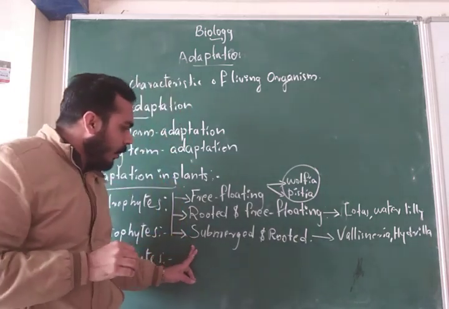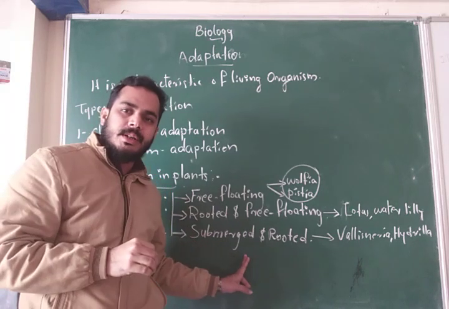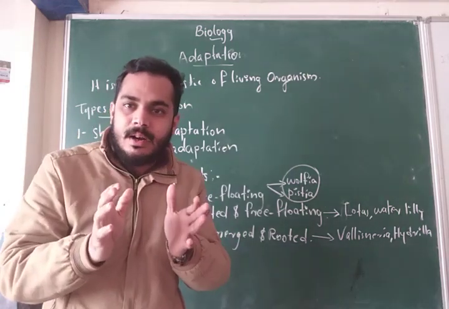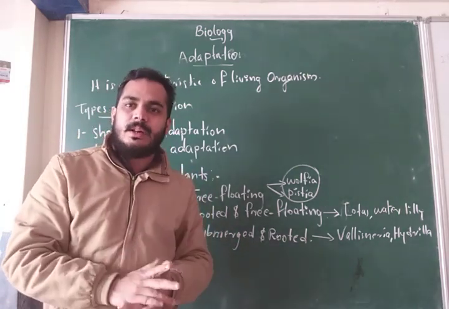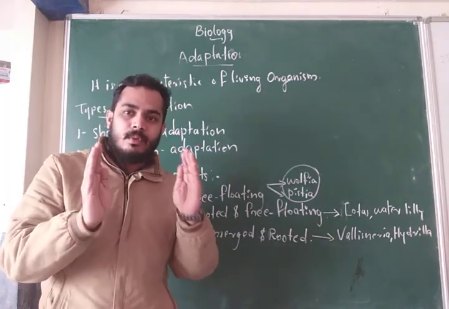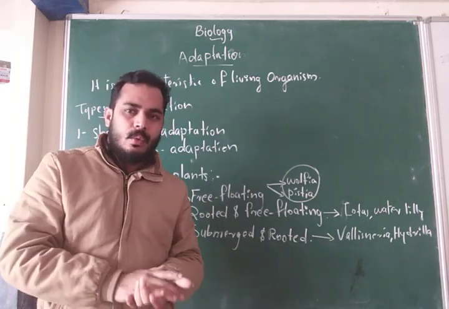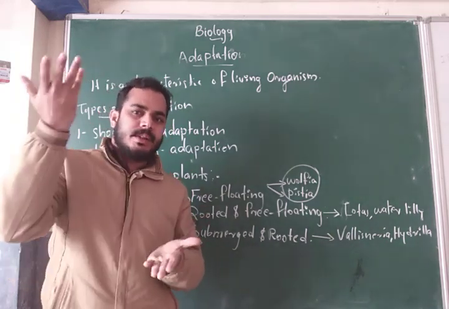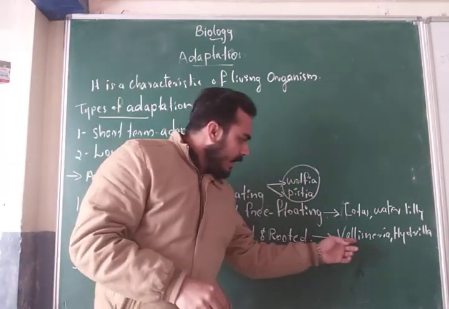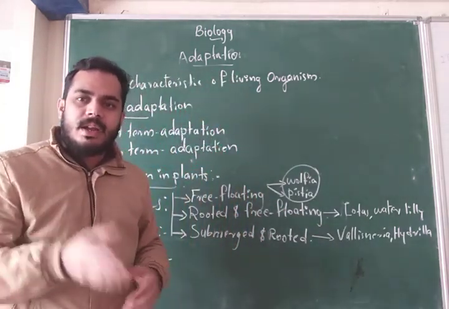Next one, submerged and rooted. Here the roots are attached to the soil, and the whole plant lives inside the water. The leaves do not come up above the water; the plant stays inside. Examples are Vallisneria and Hydrilla, which are examples of submerged and rooted plants.